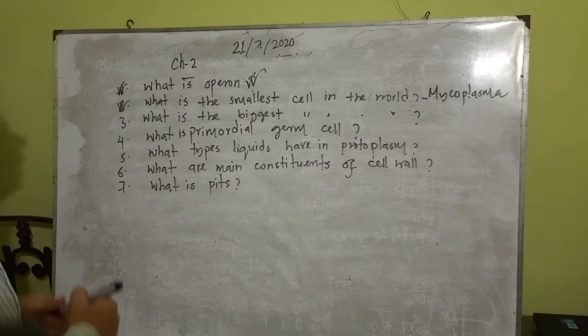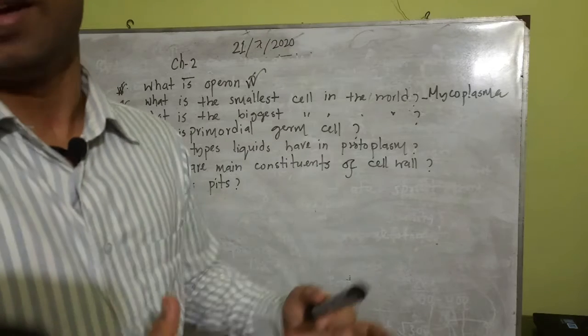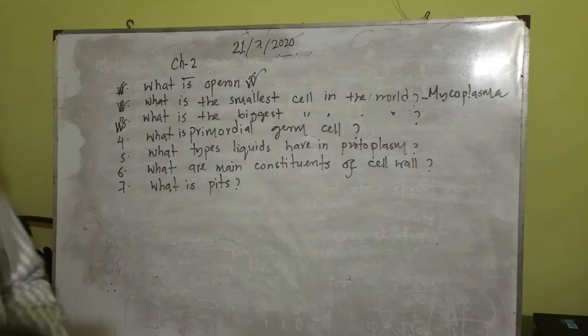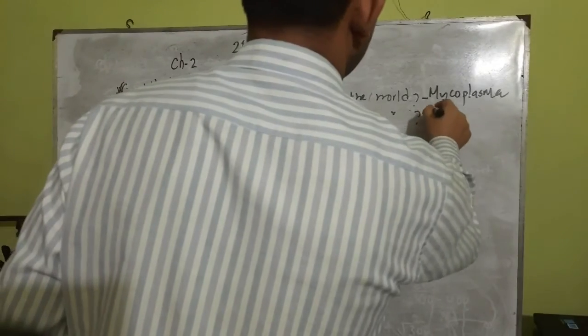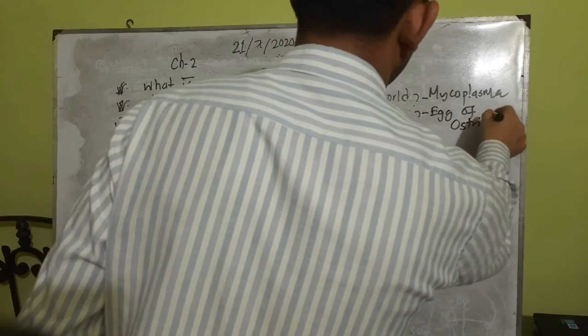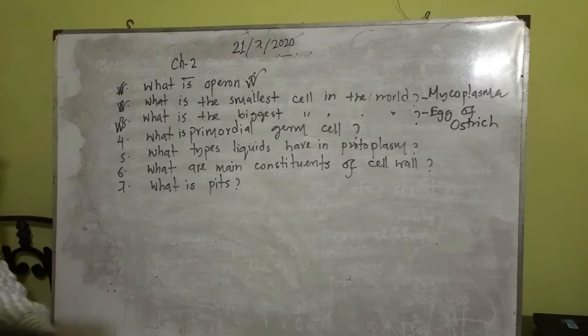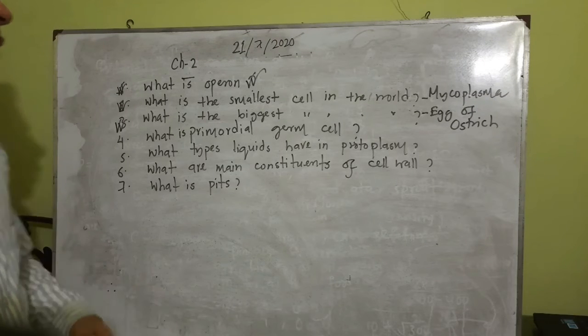What is the biggest cell in the world? Cell means, actually, the animal bearing that cell. The biggest cell is actually the egg of the ostrich. Egg of ostrich. Many of you know this answer. Egg of ostrich is the answer.